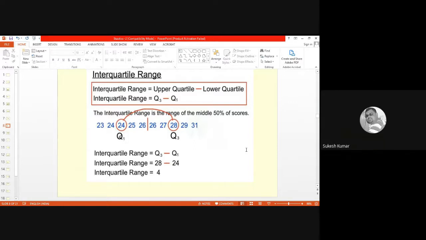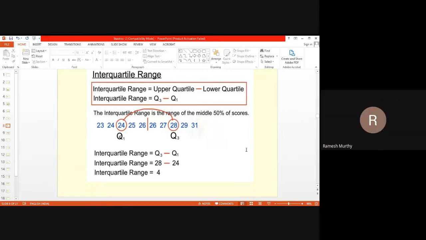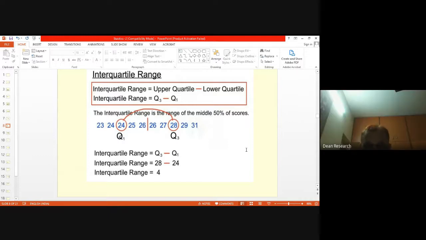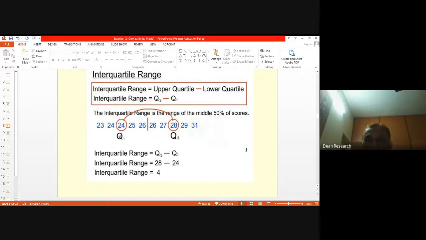I did not understand, the value of third and fourth will be the same? Let us say there are 12 numbers, arranged in decreasing order. The first number is 12, the second is 11, the third is 10, and the fourth is also 10. Will the third number, 10, come in the first quartile, and the fourth number, 10, come in the second quartile? How will you decide that? Good question. Any answer from the audience?